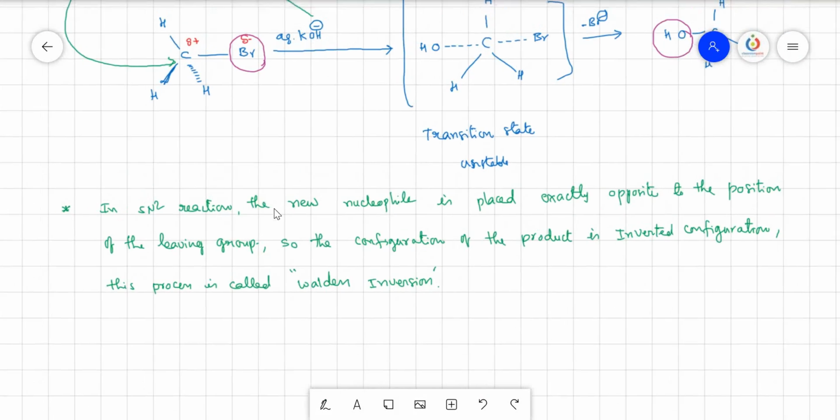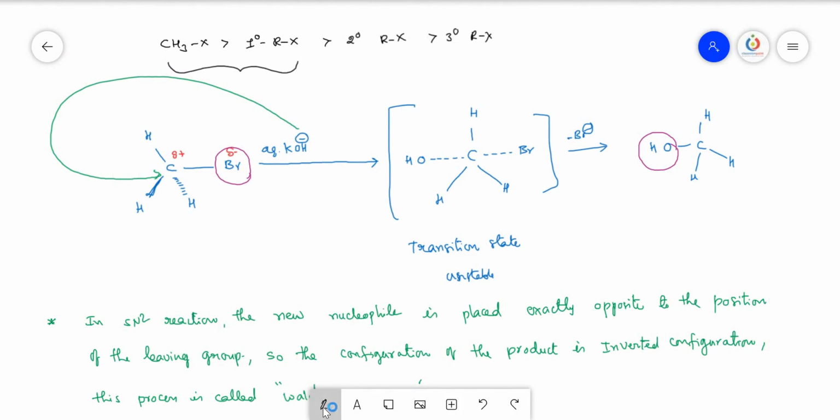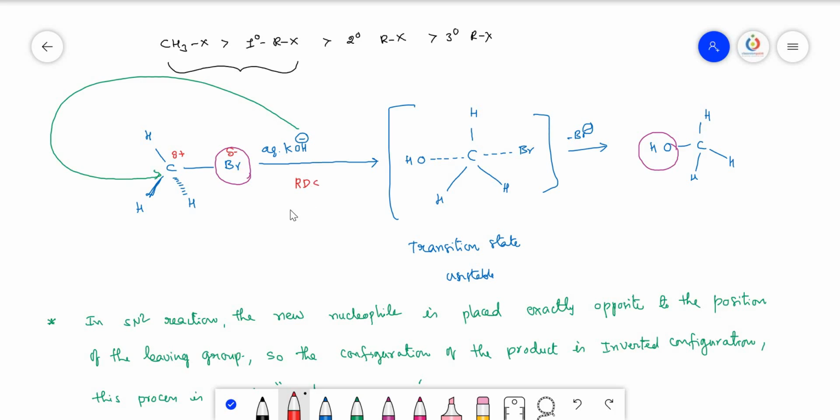So in this particular one, I need to discuss one more important thing, that is the attacking of the nucleophile over the alkyl halide is a slow step. So it is called the rate determining step, slow step. So in this slow step, how many reactant molecules are involved? One is alkyl halide, second one is the nucleophile. Means the rate of the reaction, speed of this reaction depends on both of these.